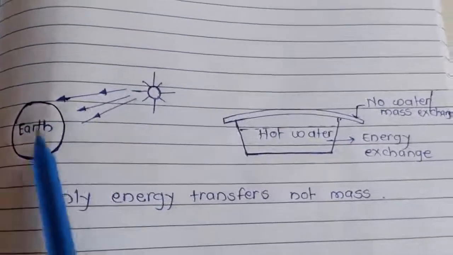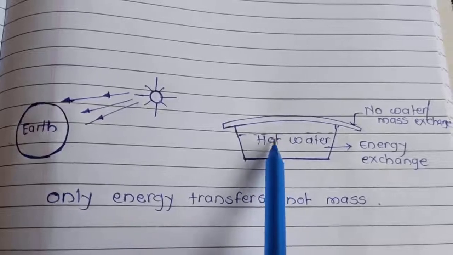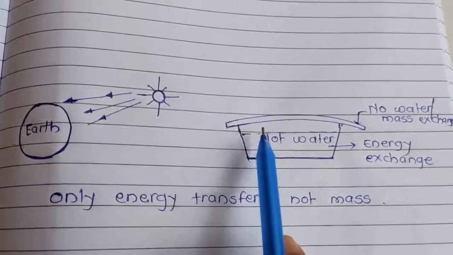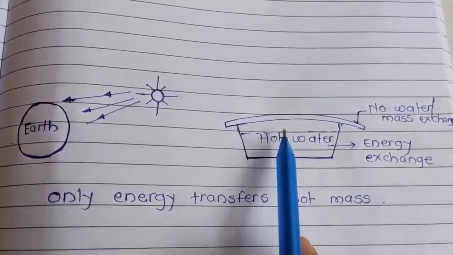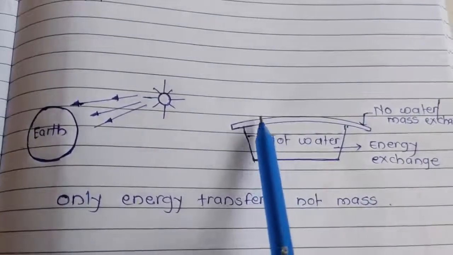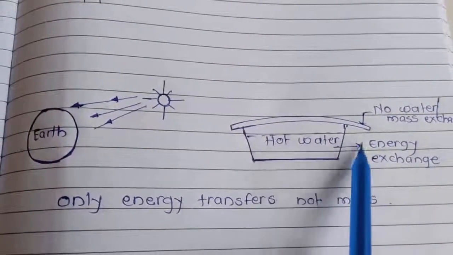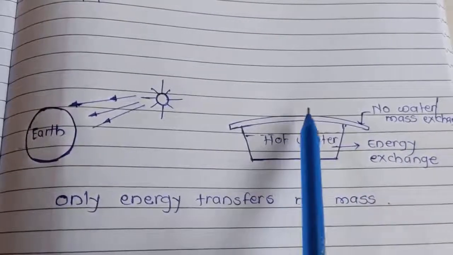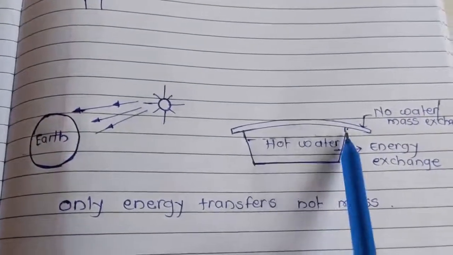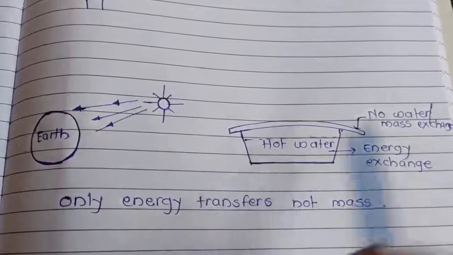Another example: hot water in a saucepan with a lid on top, so that energy can exchange with surroundings, but there is no exchange of mass because steam cannot go outside through this lid. Such a system is called a closed system.